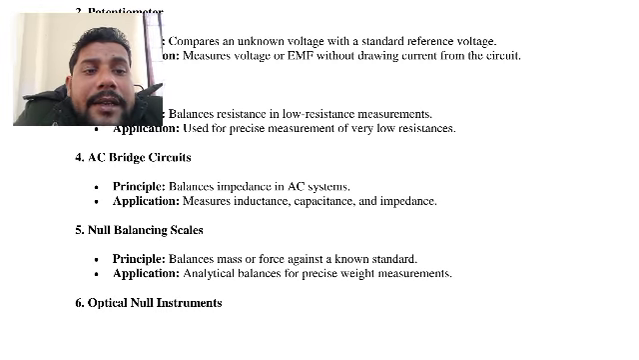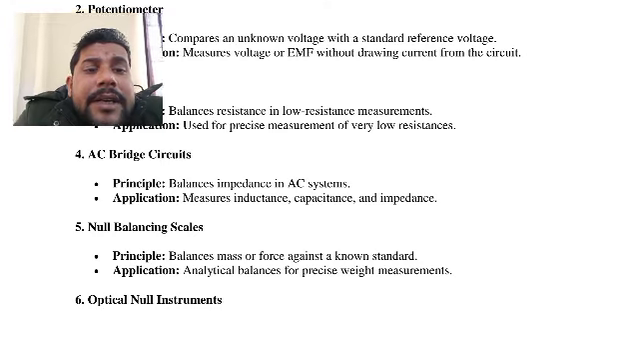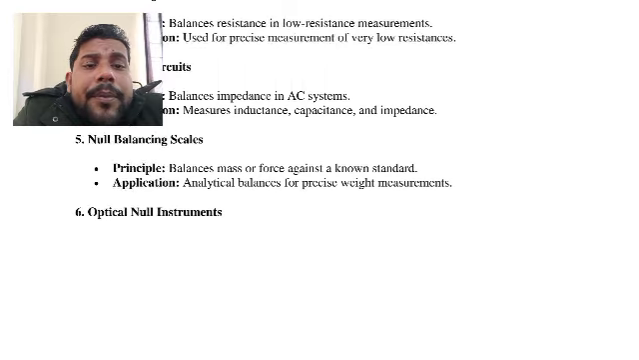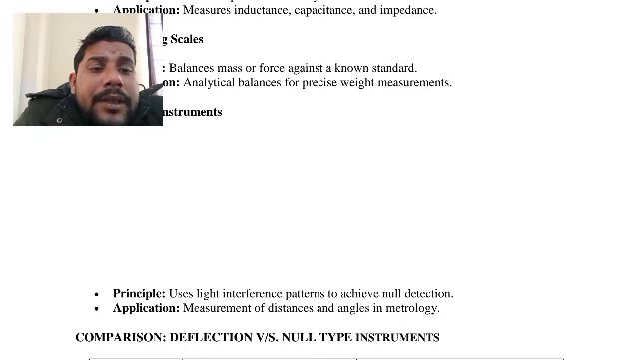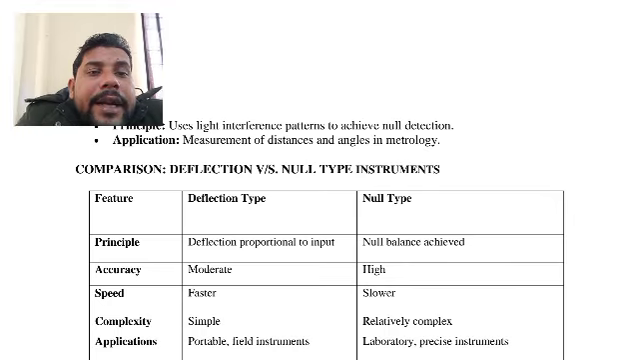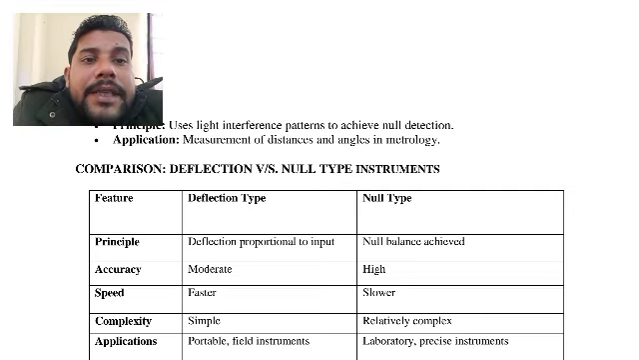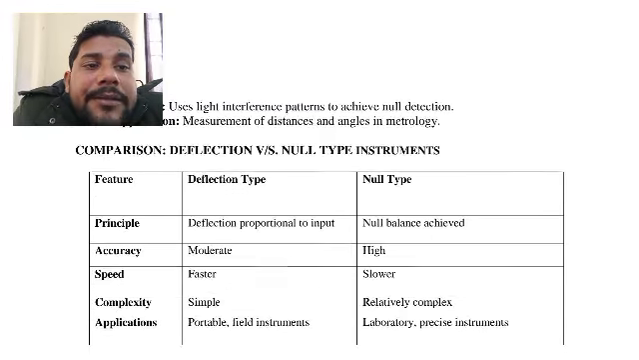The null balancing scale balances the mass or force against a standard, like an analytical balance, for precise weight measurement. The optical null instrument uses the light interference pattern to achieve null deflection to measure distance and angle in metrology. Based on what we have discussed, we can now compare the null type and deflection type.